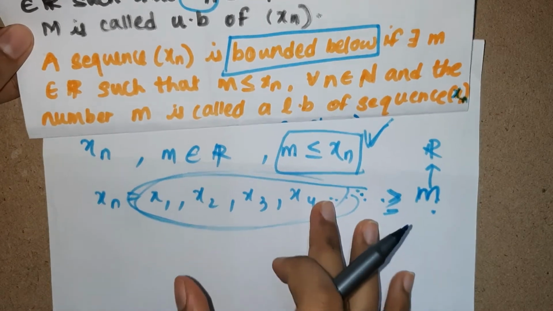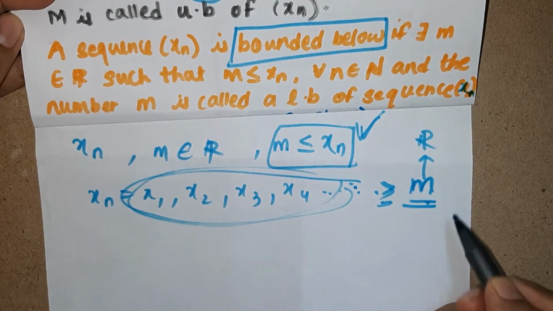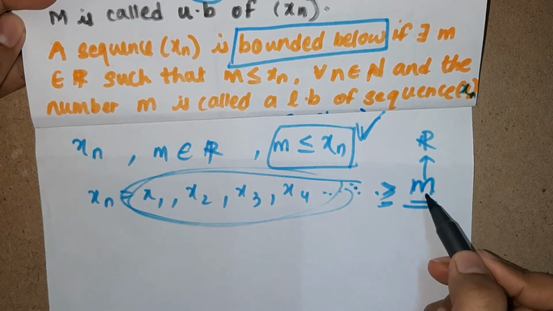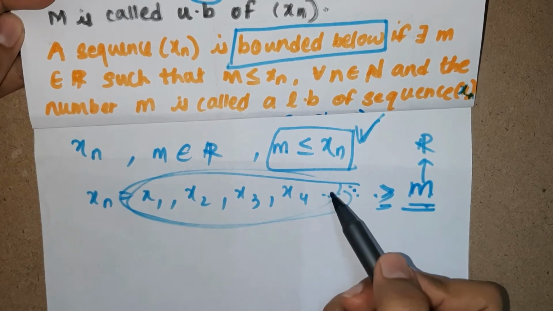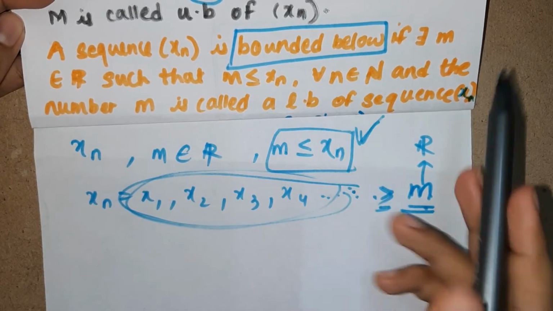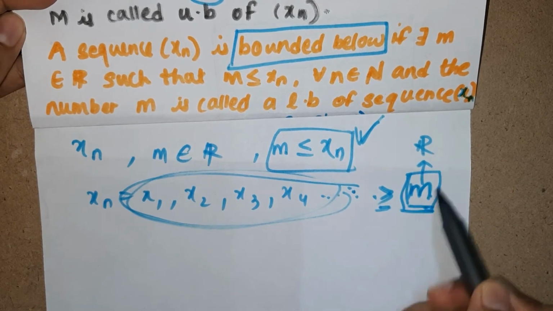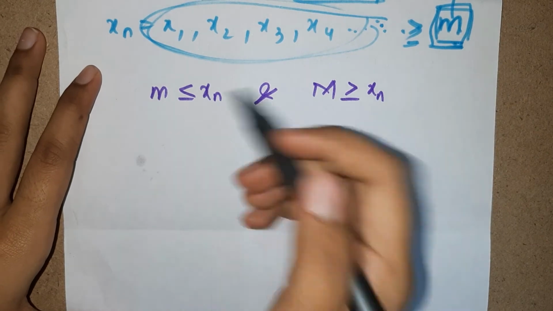That's what I'm explaining. Then we say that this element becomes the lower bound of the sequence xn, and it can also be said that the sequence xn is bounded below. It is bounded below by this element m.